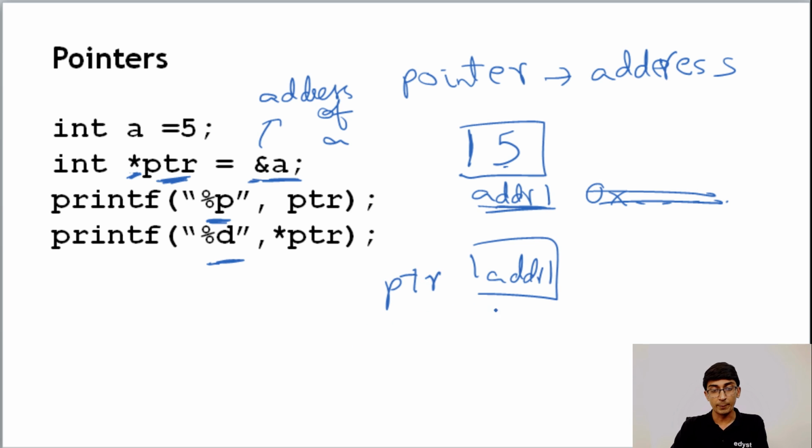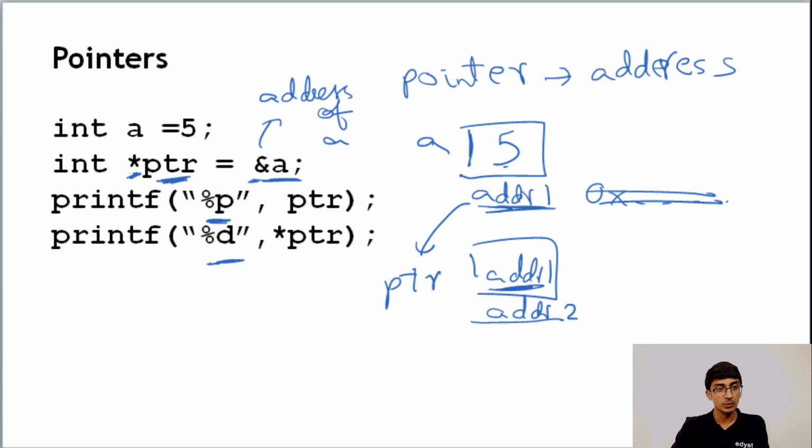Okay, so ptr itself has some address, because obviously it is holding the address of another variable. So let's say it is addr2. That's the second address. The first address is this, which has 5, and this is a, and then ptr has this address, because ptr is equal to &a, and &a is the address of a. So we are going to store the address of a into ptr, and that's what's happening here, addr1.